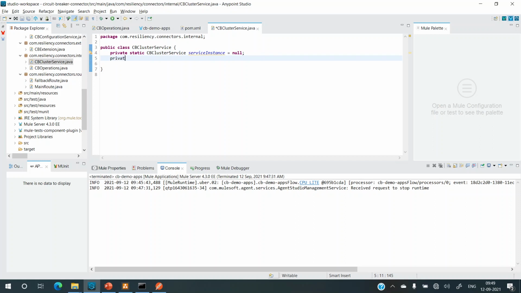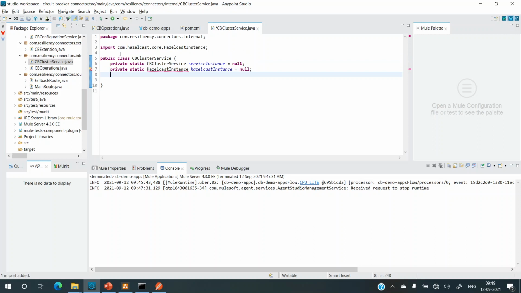Now another variable that I need is the Hazelcast instance. I'll keep that static as well. HazelcastInstance will be the type, and for its name, let's name it hazelcastInstance. Okay, Control Shift O to organize the imports. All right.